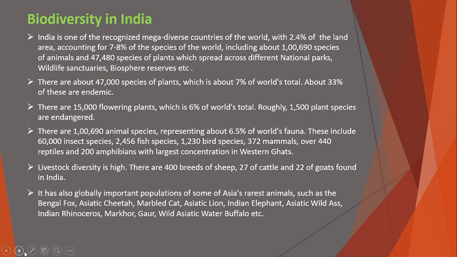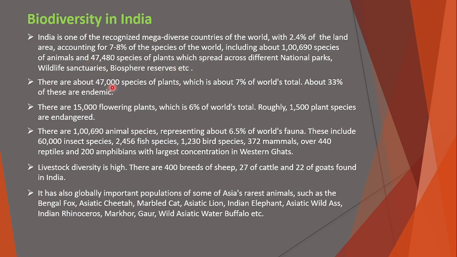So what is the biodiversity of India? India is one of the recognized mega diverse countries of the world, with 2.4% of the land area accounting for 7 to 8% of the species of the world, including about 1 lakh species of animals and 47,000 species of plants, which are spread across different national parks, wildlife sanctuaries, biosphere reserves, etc.